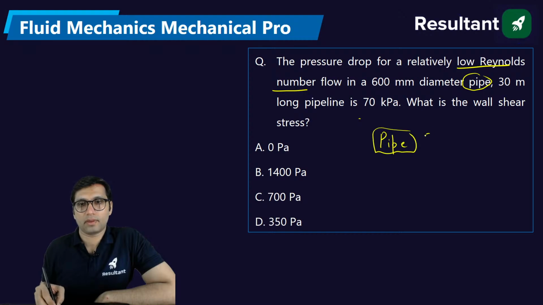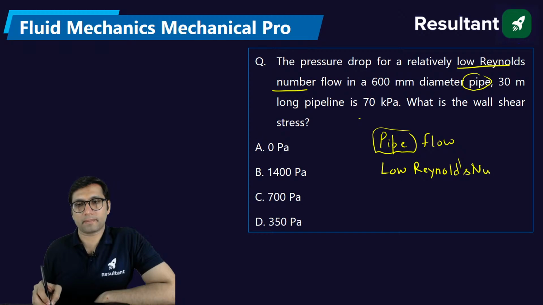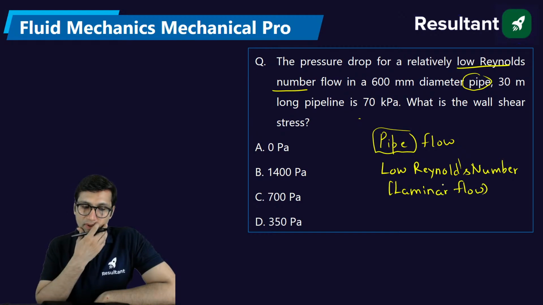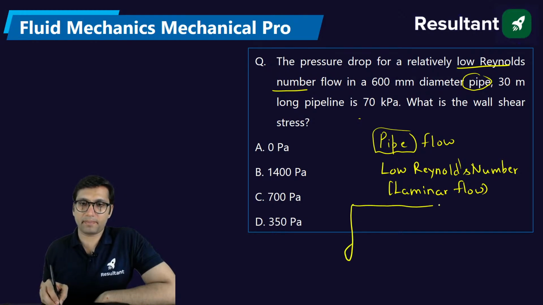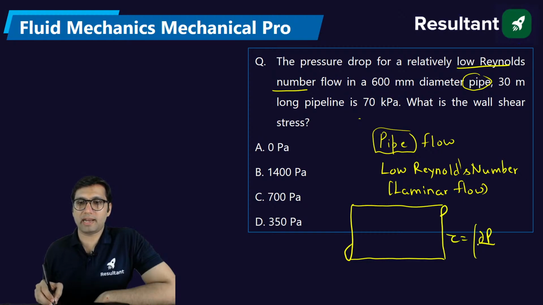Low Reynolds number means it is a laminar flow. And if it is a laminar flow in a pipe, then the shear stress is equal to del P by del X into R by 2.